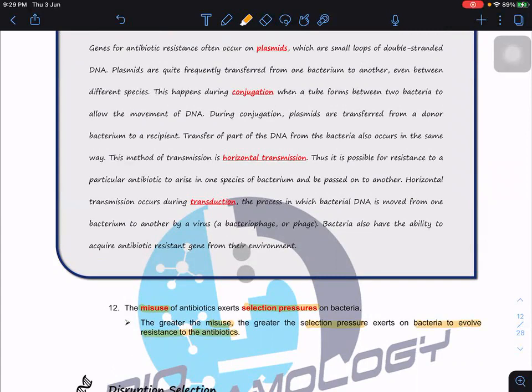So always remember, life always finds a way. When you give antibiotics, bacteria can't survive. If bacteria want to survive, they have to find a way. So what is the way? Antibiotic resistance. Once they survive, they will continue to pass on this allele to the next generations. So this is something we call a survival skill.